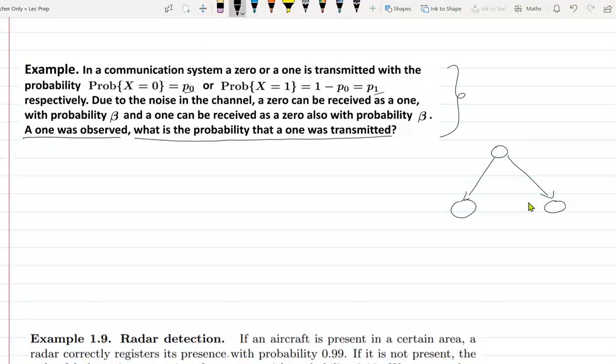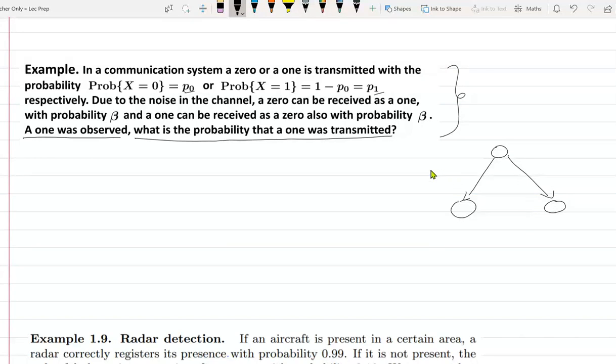The bits received would be in the second layer. It makes sense to draw this tree according to the time sequence. First I send you something and then you receive it. So we will draw the tree according to the time order.